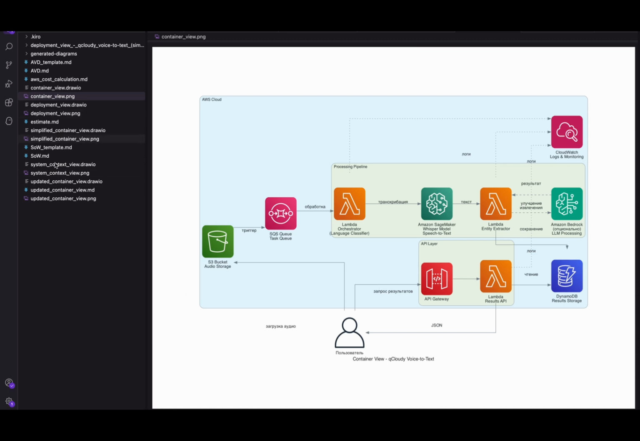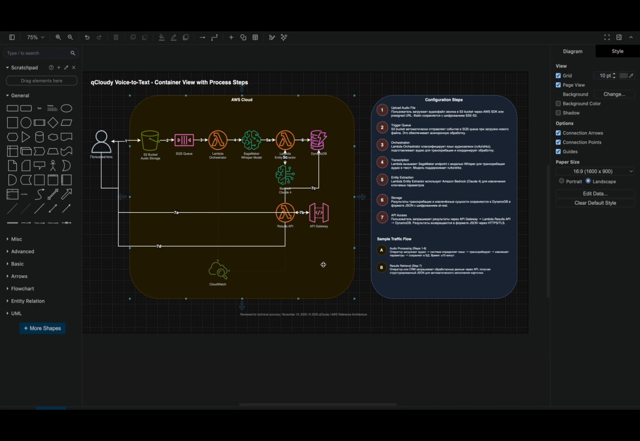As you can see here, all of the artifacts are generated. They're called AVD, Scope of Work and Estimate, and it also contains the container view and other diagrams. But I cannot show you the content inside Scope of Work, AVD and Estimate, since it's private information. But at least I can show you the diagram that I created and why I created it.